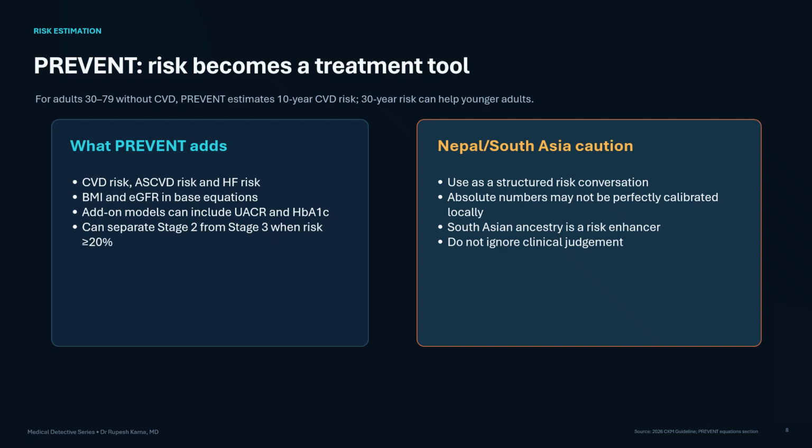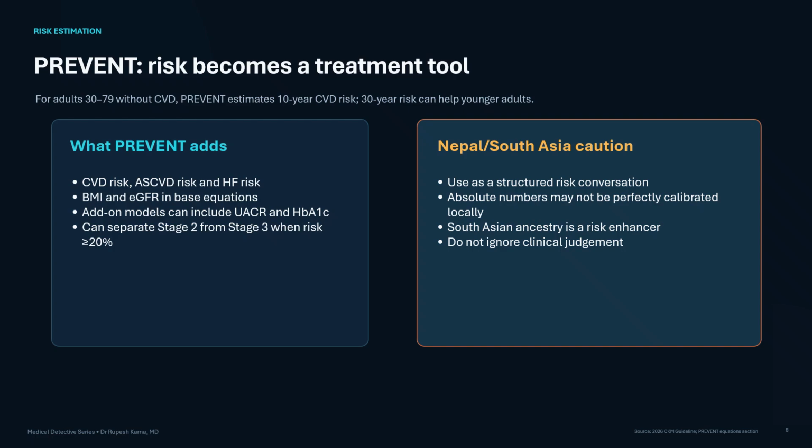PREVENT stands for predicting risk of cardiovascular disease events. For adults aged 30 to 79 years without known cardiovascular disease, it estimates 10-year risk and where appropriate 30-year risk. The longer estimate is useful in younger adults whose short-term risk may appear low despite substantial lifetime risk. PREVENT can estimate total cardiovascular disease, atherosclerotic cardiovascular disease, and heart failure risk.